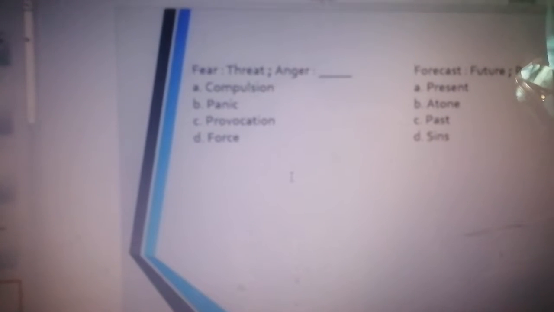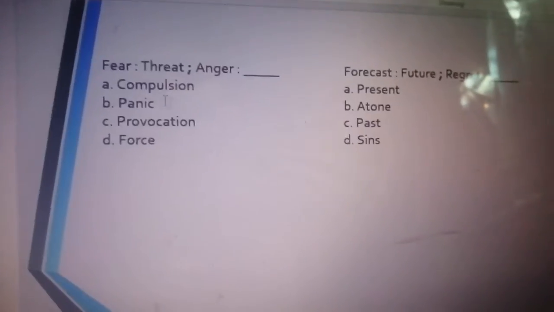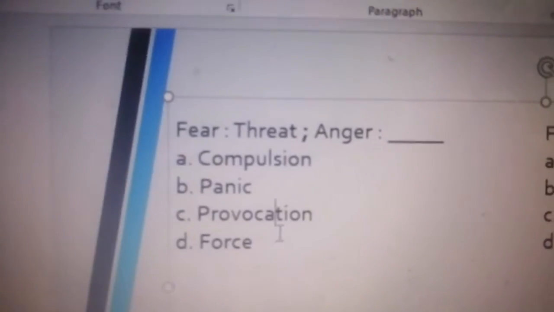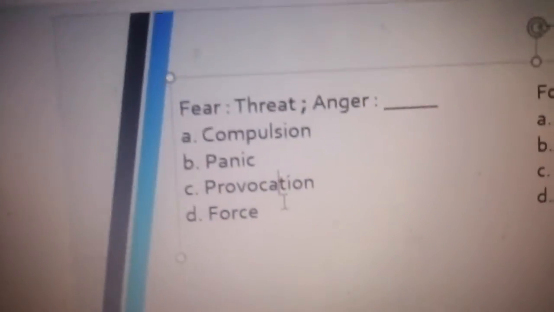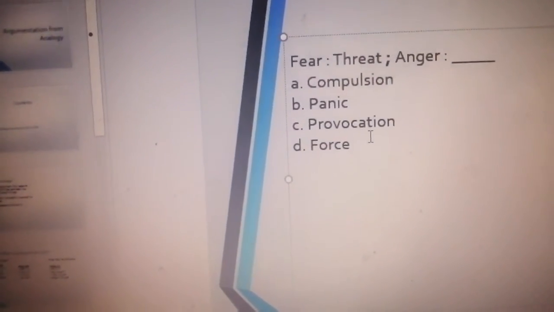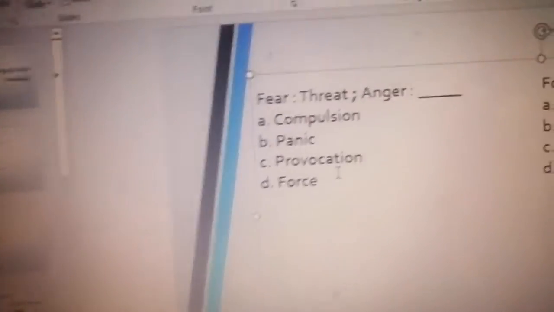Now this is when it becomes ambiguous, because the bridging type is not indicated, and we are going to try to guess what the bridging type is according to the first example that was given. Fear is to threat. So what we are making out of this, at least what I assume, is that fear is caused by threat. So we are looking for the cause of anger.